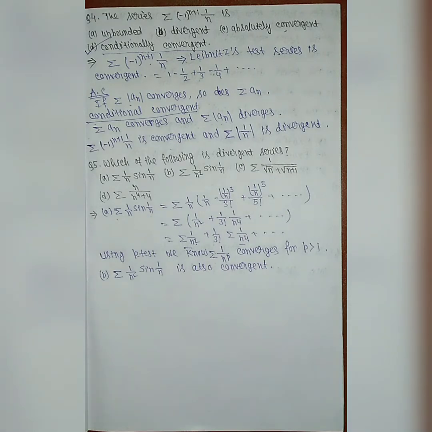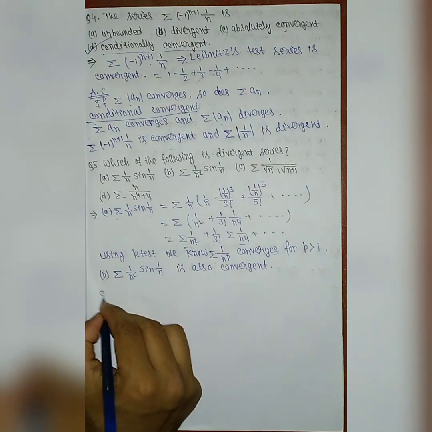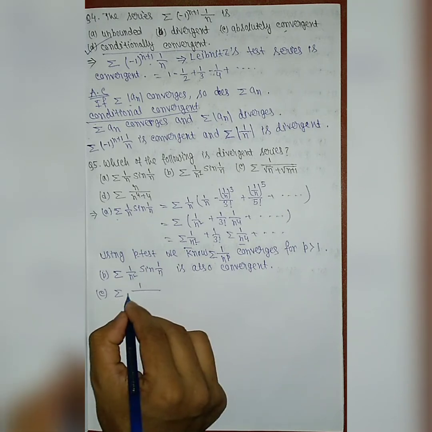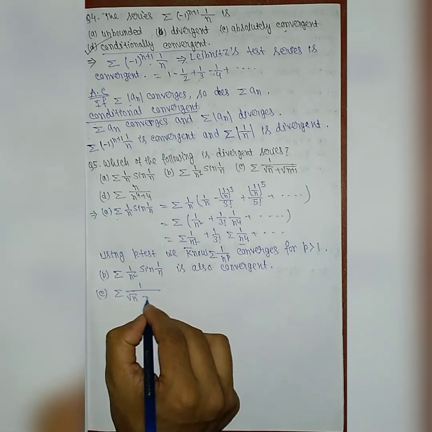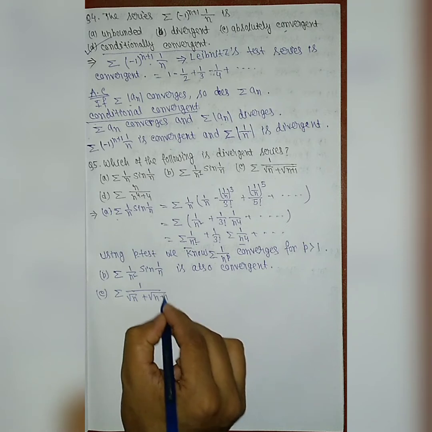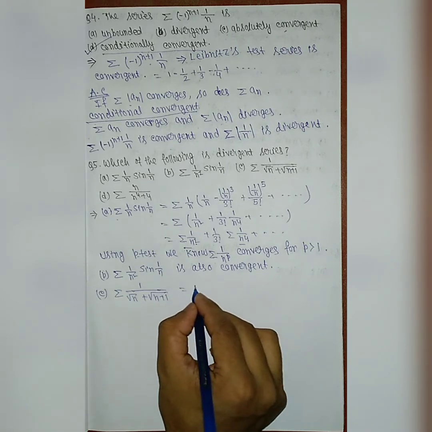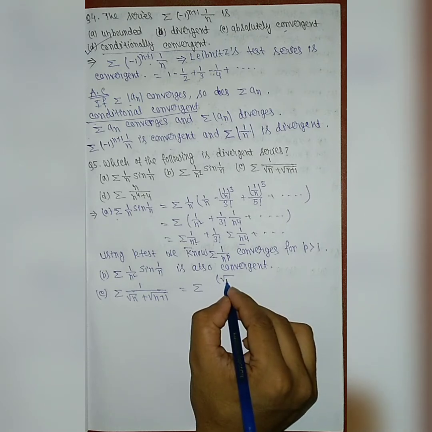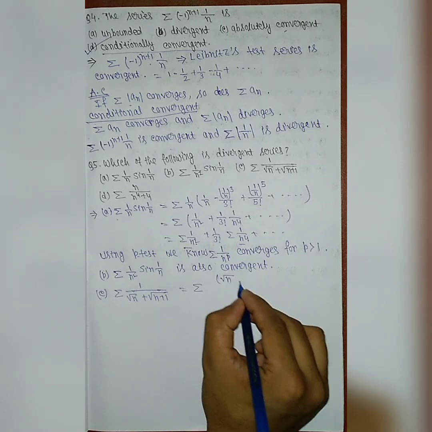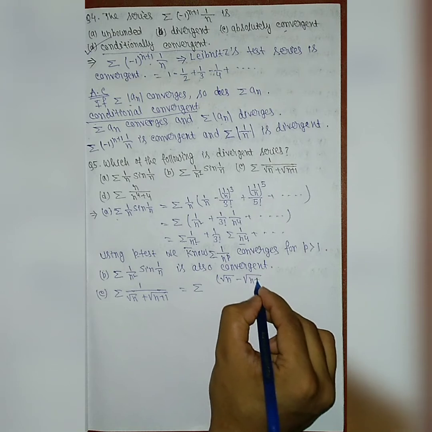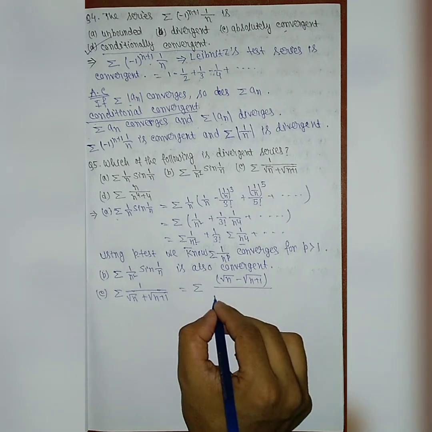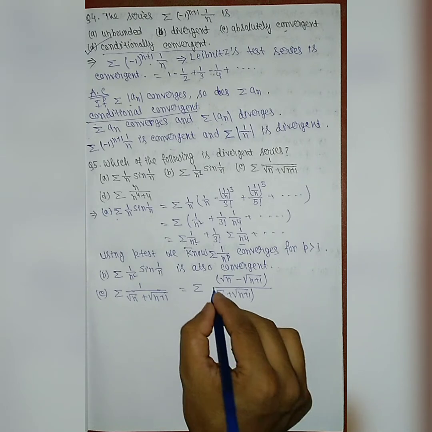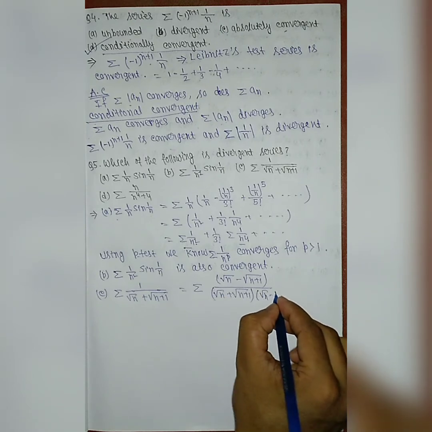Now we'll check for C. It is given that series 1 over root n plus root n plus 1. So we can write this series by multiplying and dividing by root n plus 1 minus root n.